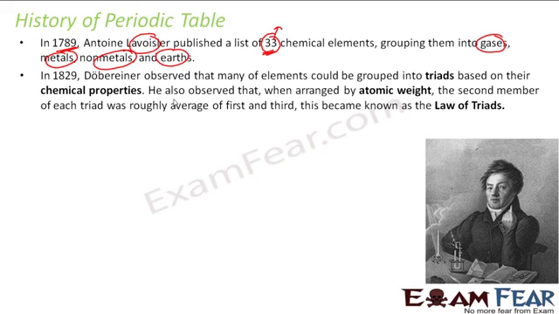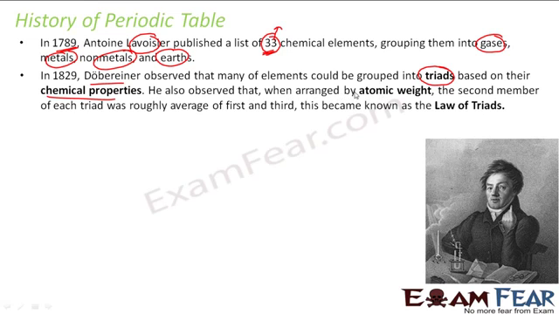And then this guy came, Debereiner. What he did was he grouped the elements into triads based on their chemical property. We'll discuss more in detail about these. And then he observed that the atomic mass of the middle one is equal to the mean of the first and last, right?